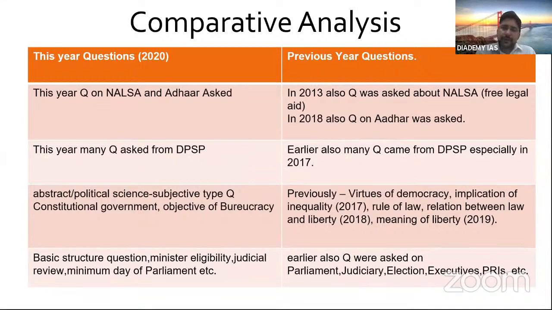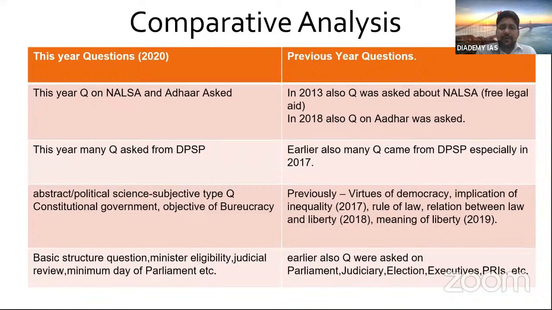You can categorize them as current as well as contemporary. The same question in 2013 was also asked about NALSA, free legal aid. This year also a question was asked about the National Legal Services Authority. So it's a kind of repetition, although the dimensions were larger.